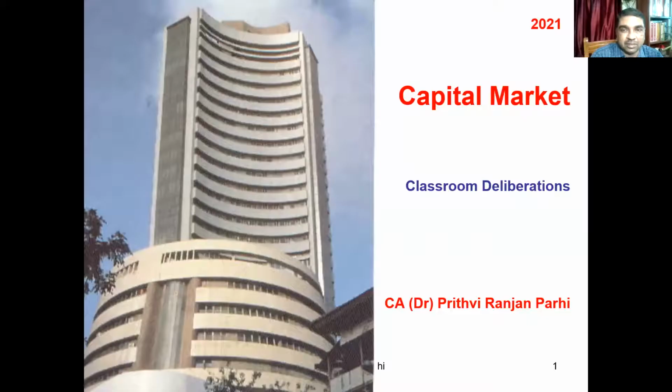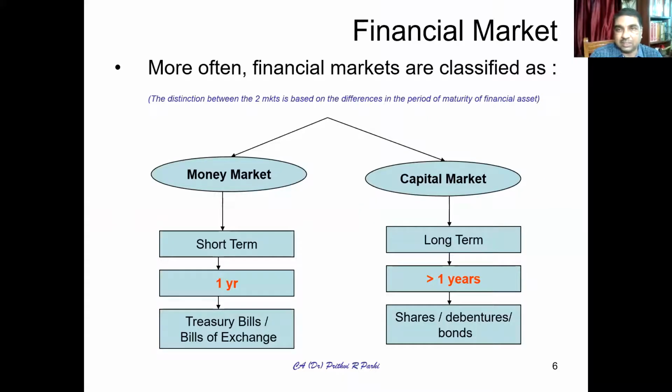Right. So in our previous class, we already discussed that the financial market we can classify into two categories depending upon whether it is a short-term instrument or some long-term instrument which is dealt in that market. So let me share the screen with you right now. Yeah, in the previous class, this is what we have understood, that money market is the market where short-term financial instruments like treasury bills or bills of exchange, certificate of deposits, all these things are traded. And the duration of most of these financial instruments is within 1 year.